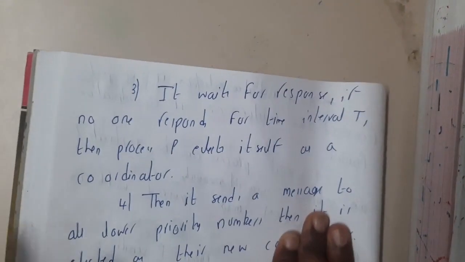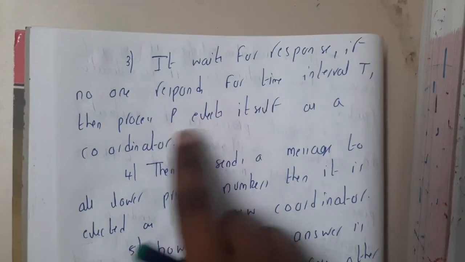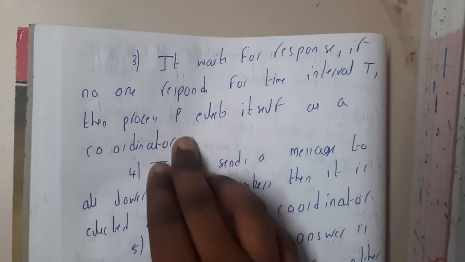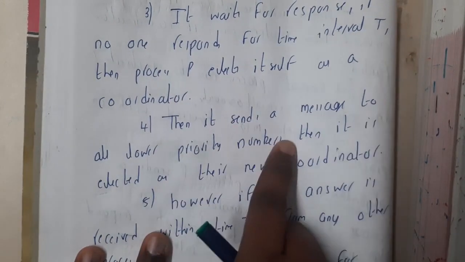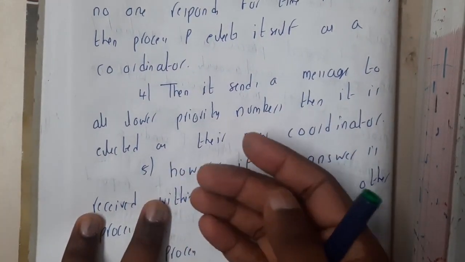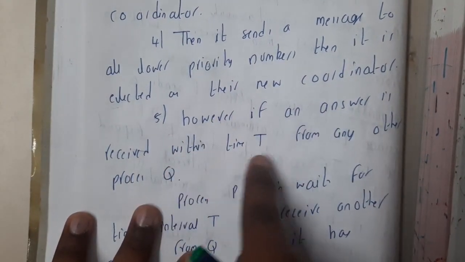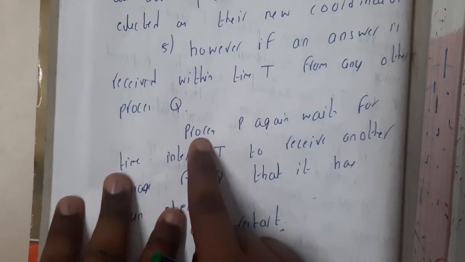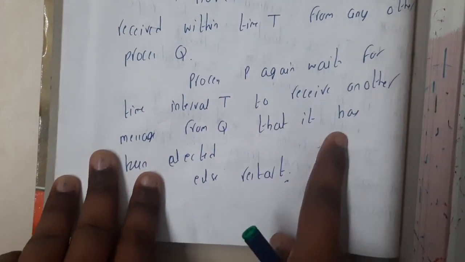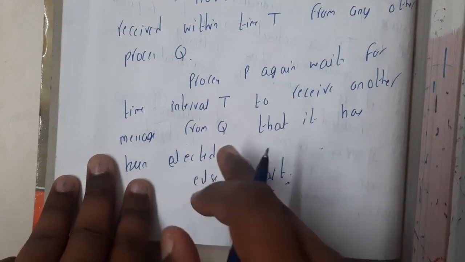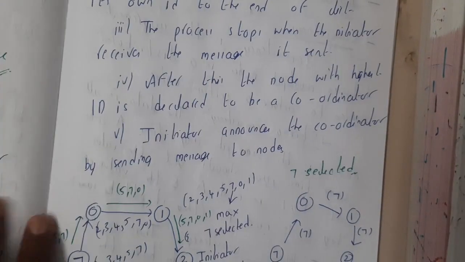It waits for a response time. If no one responds in the interval, then P assumes that it is the coordinator and becomes the coordinator. Then it sends a message to all lower numbers, informing them that it is the coordinator. However, if an answer is received in time from any other process Q, process P again waits for the time interval T to receive another message from Q that it has been elected. In any other situation, it will restart. The same process continues again and again until the highest number becomes the leader.